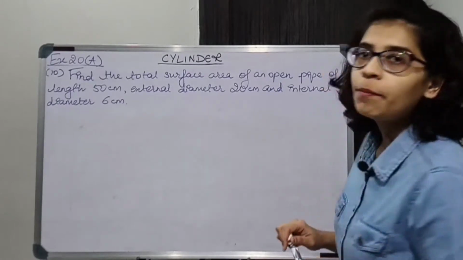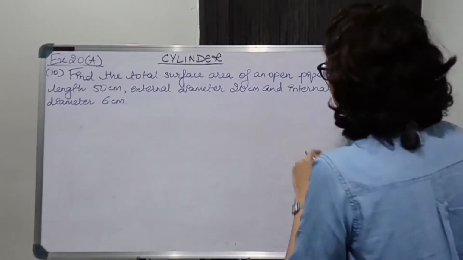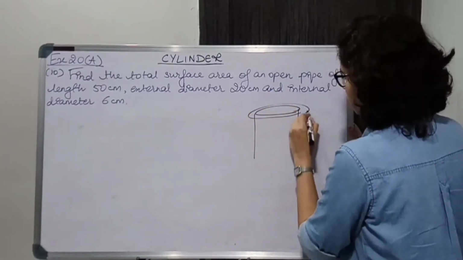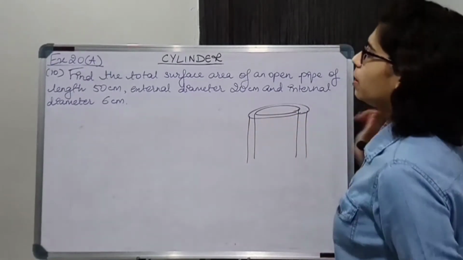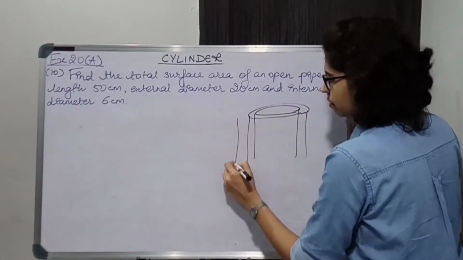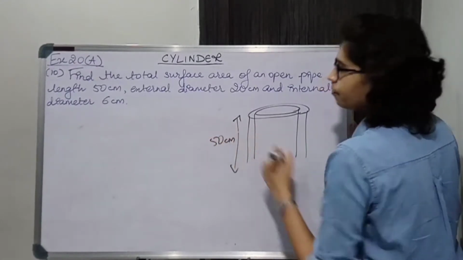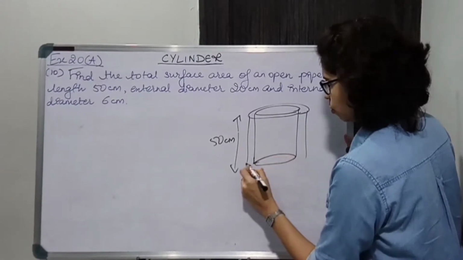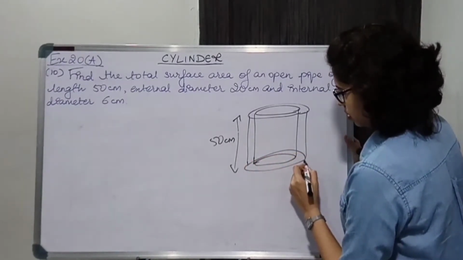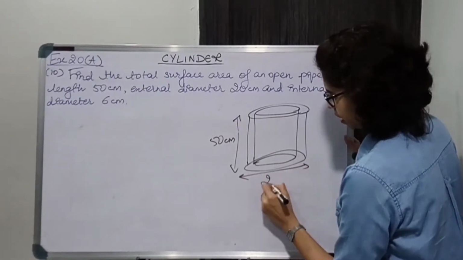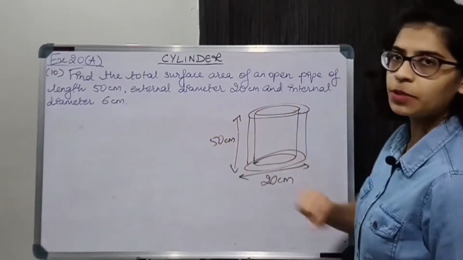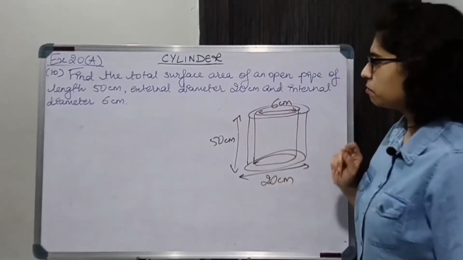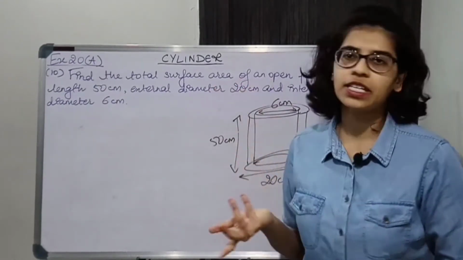You are given an open pipe over here. So obviously it is a hollow cylinder. Okay? And you are given all the dimensions. Length 50 centimeter means height is given. ठीक है, 50 centimeter है. External diameter is 20 centimeter. So this, ठीक है, is given as 20 centimeter and internal diameter is 6 centimeter. This is 6 centimeter. Okay. You have to find the total surface area of this pipe.